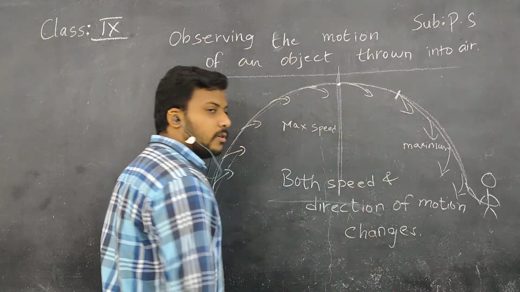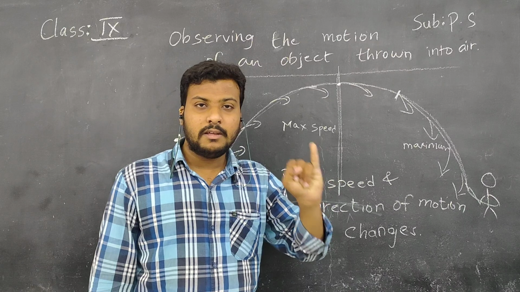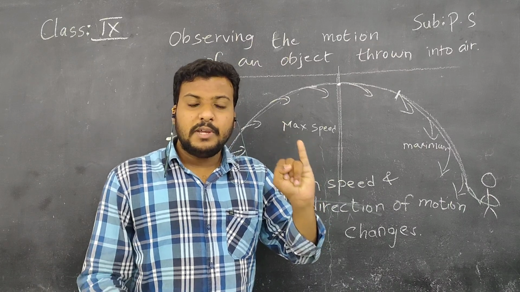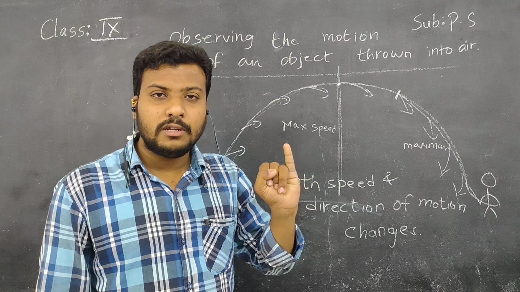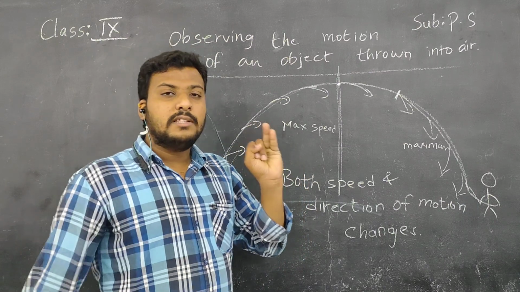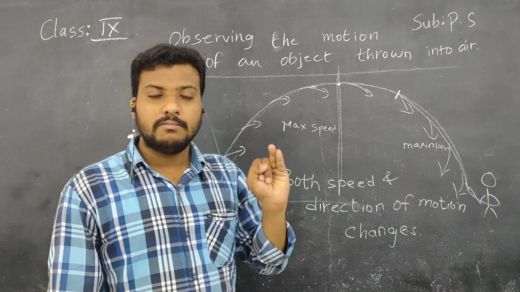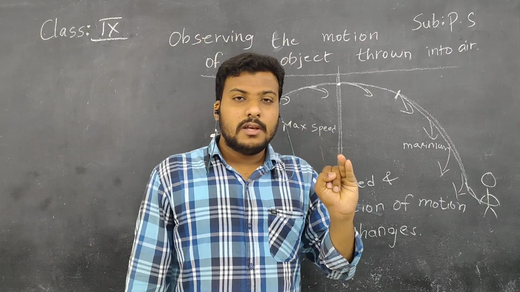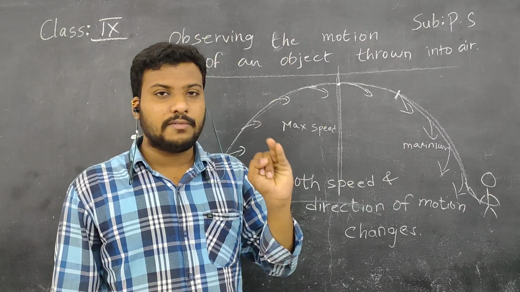Okay, children. In the first activity, observing the motion of a ball on an inclined plane, we observed that speed changes, but the direction of motion remains constant. In the second case, observing uniform circular motion, we concluded that speed is same, but direction of motion is changing at regular intervals.